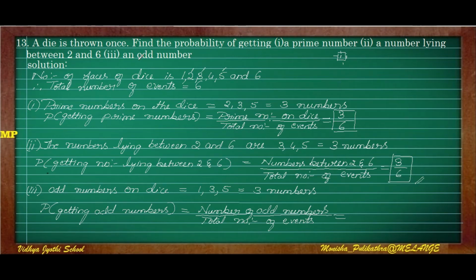So moving on to the last sub question, that is an odd number. When we throw a dice, what is the probability of getting an odd number? How many odd numbers are there? 1, 3 and 5. 1, 3 and 5 are the odd numbers. There are 3 numbers. So the probability of getting an odd number is given by number of odd numbers on a dice by total number of events. So how many odd numbers are there? 3, and total number of events is 6. So for all the 3 questions, the probability is 3 by 6. I hope you understood that.